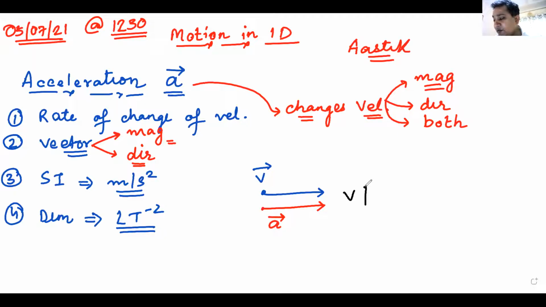Velocity ka magnitude will increase. Yes or no? Do we agree on this? When you are accelerating a car, or putting your leg on the accelerator of your bike, when you are accelerating in the same direction as your velocity, then your velocity ka magnitude increases. Yes or no? Can I have some raised hands?